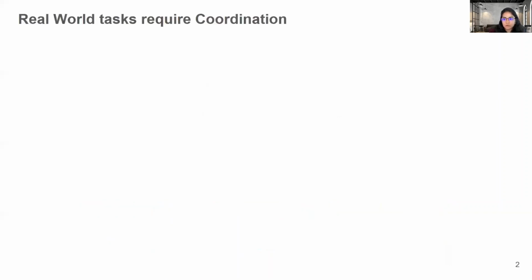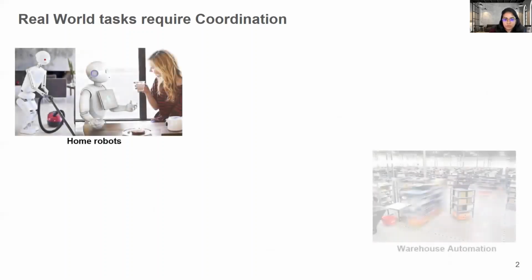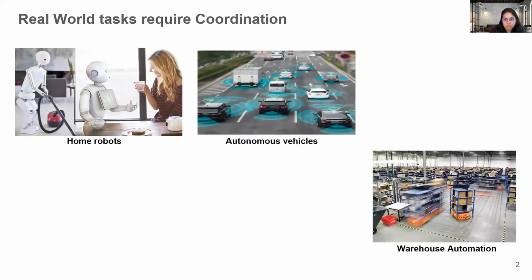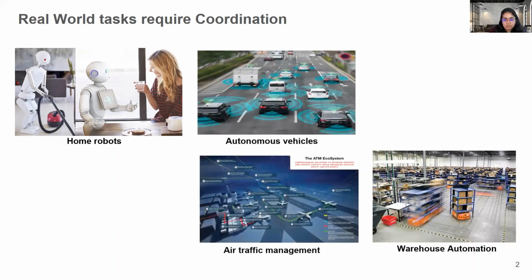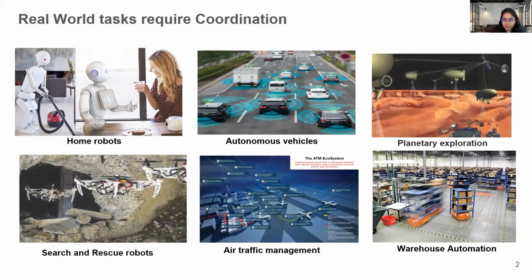In the real world, we see lots of agents coordinating with each other, from our homes to industry, from our streets to air traffic management. We also see their applications in critical environments like search and rescue and planetary exploration, where they have additional advantage in terms of maximizing the coverage and failure management. But multi-agent learning is a pretty challenging problem.